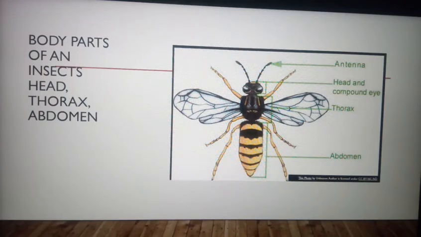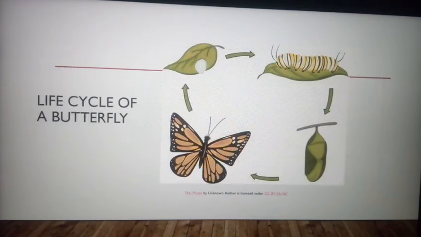Second thing, insects have 6 legs. As you can see in the picture, the insect is having 6 legs. Now, life cycle.